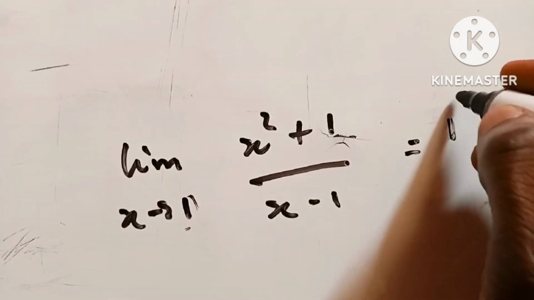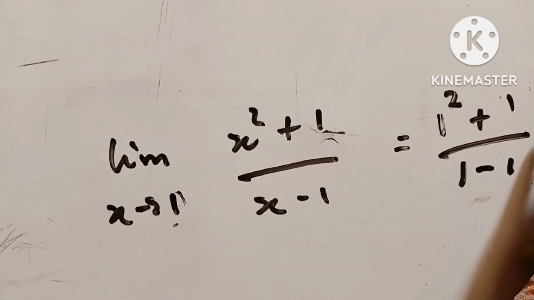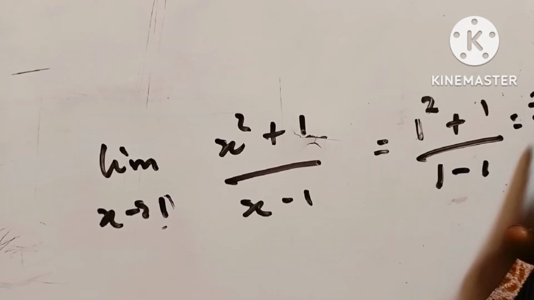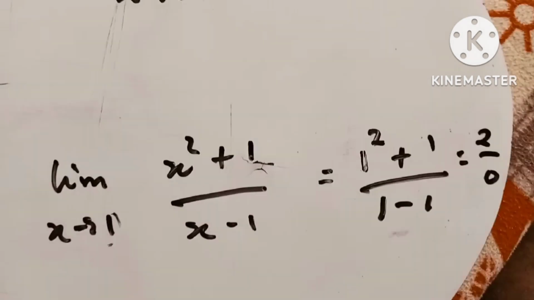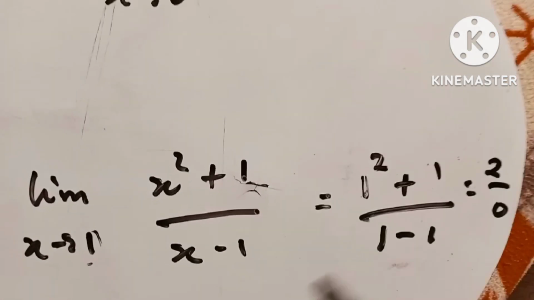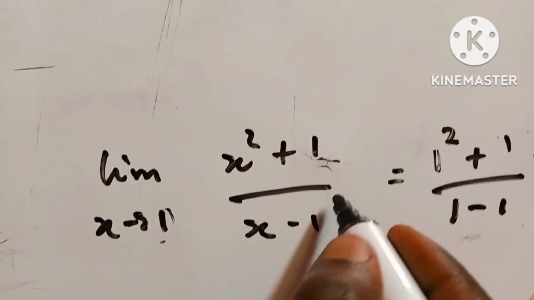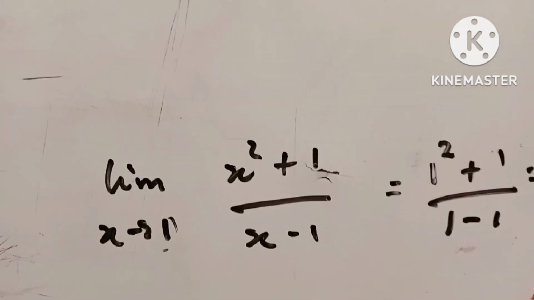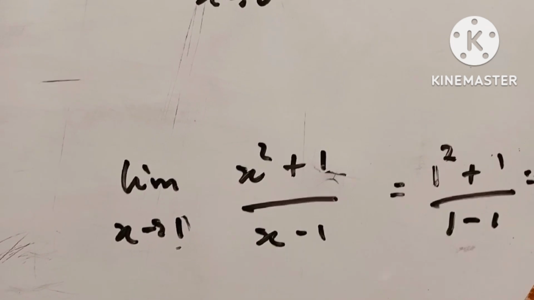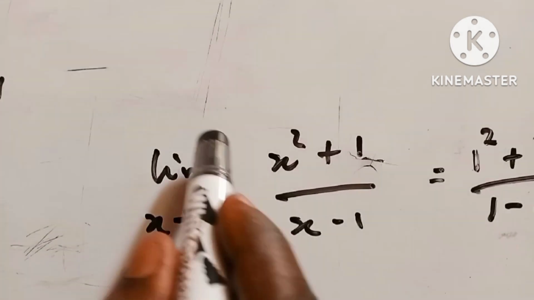So we have 1 squared plus 1 over 1 minus 1. You can see that we are going to divide by 0. This is exactly what I said at the beginning. This is not possible in mathematics. So what will be our best prediction at point 1 relating to this function? Your best assumption, your best prediction, is where the limit comes in. That is where the limit is very, very important.